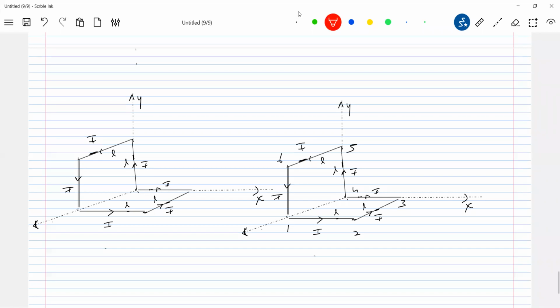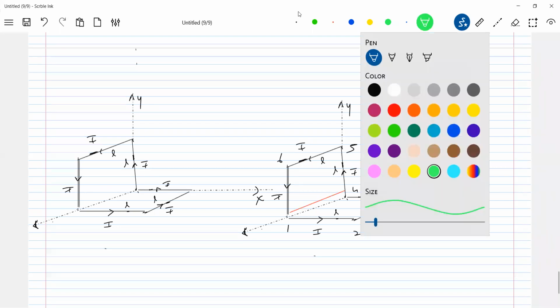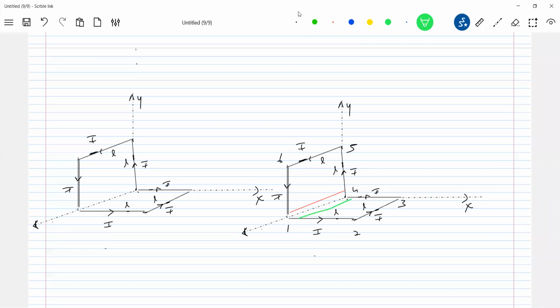So you can bring equal and opposite current elements. The basic definition of a current element is a vector quantity, I dl bar. I am bringing two equal and opposite current elements. Let the current be I. Did I change anything in the problem? Nothing. IL minus IL will be 0 across 1, 4. I constructed two loops. Then calculate the total M bar. We can write M1, 2, 3, 4 plus M1, 4, 5, 6.